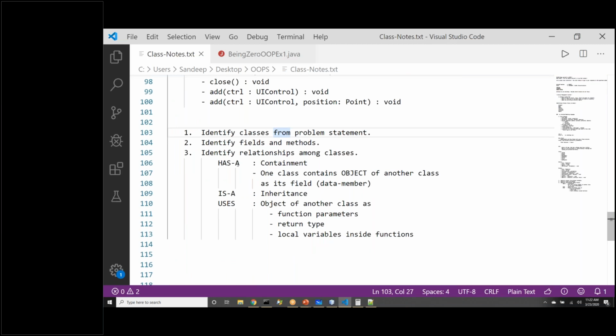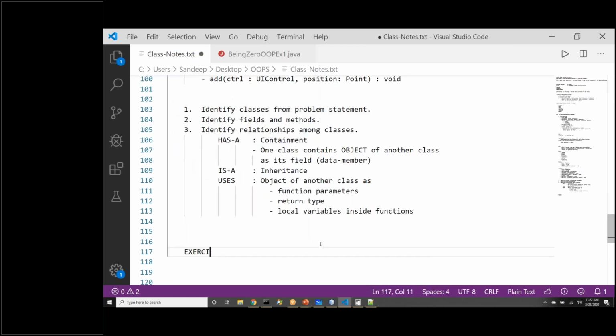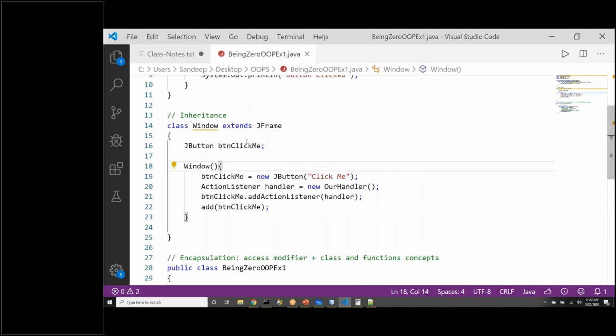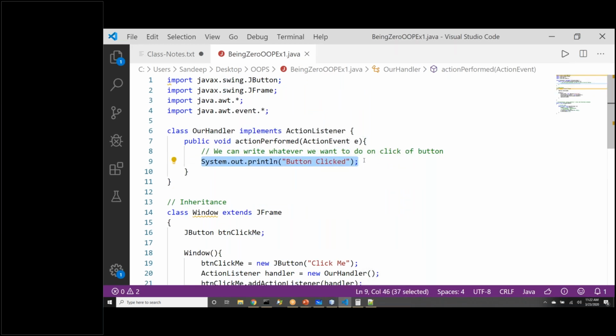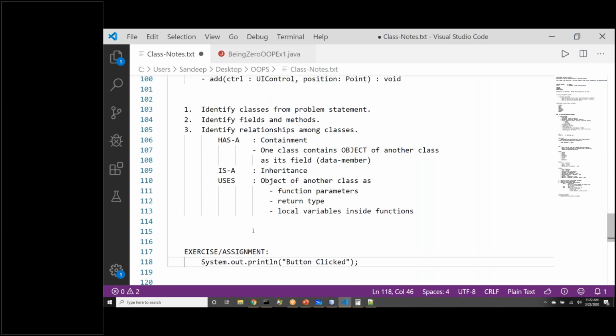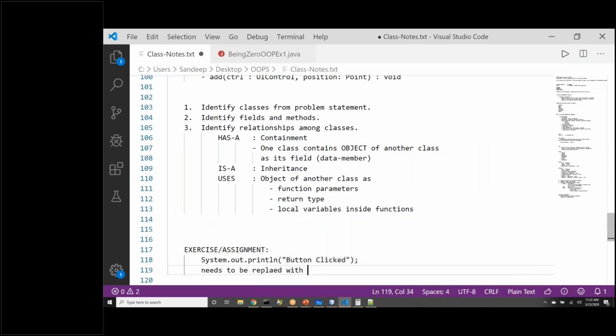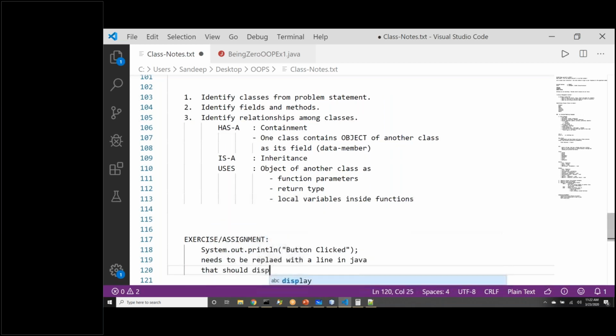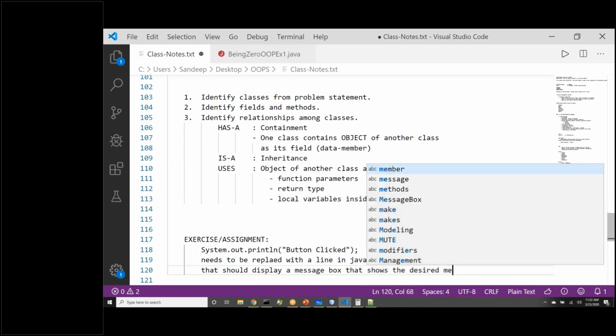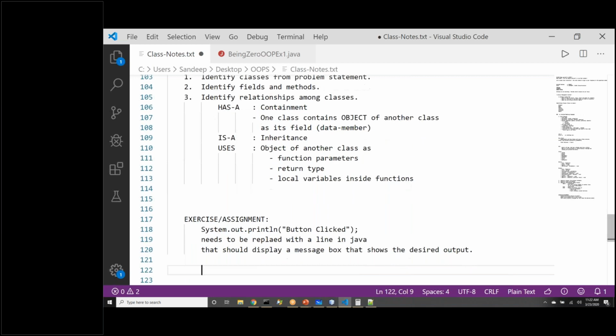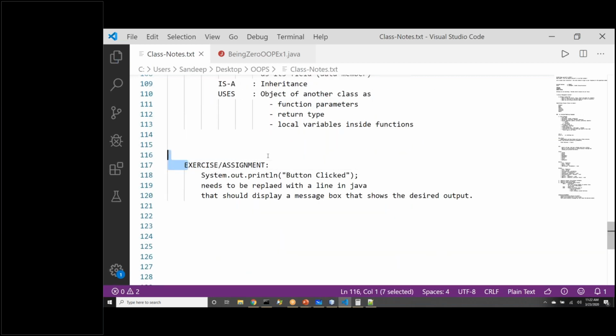I have a small exercise for you that you need to do. I'll share this code also with you. So exercise or assignment, call it, for you is you need to figure out what do you change in this function so that you see the message box. So this line needs to be replaced with a line in Java that should display a message box that shows the desired output as per our problem statement. Everyone clear about the exercise and assignment?